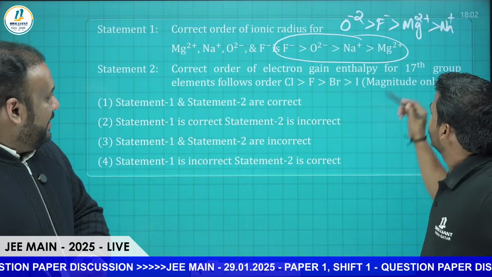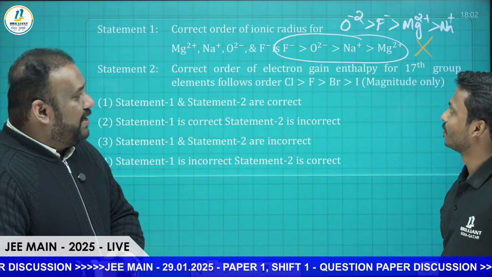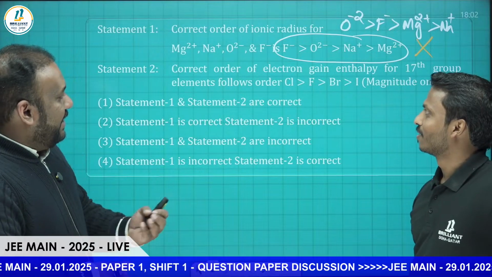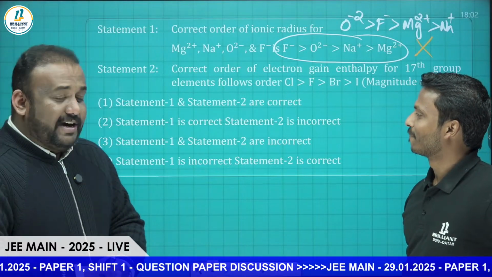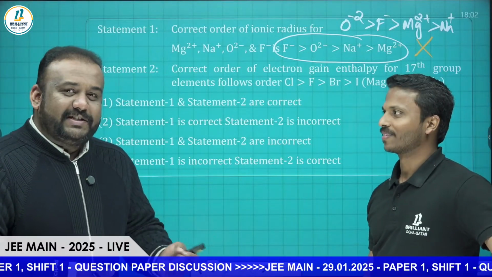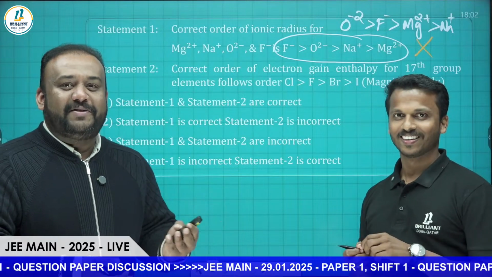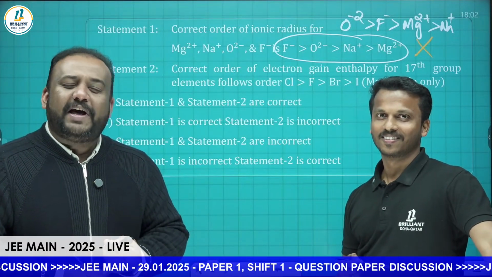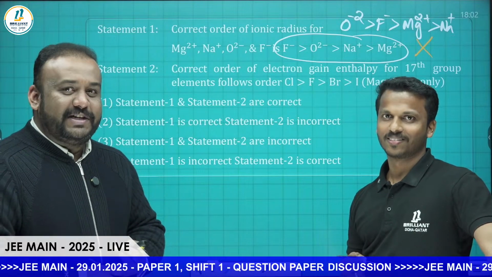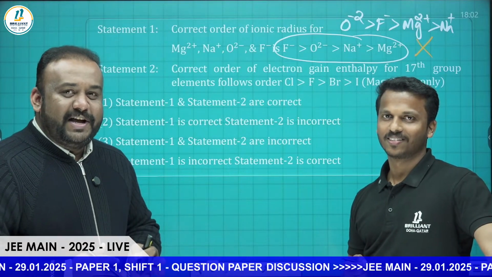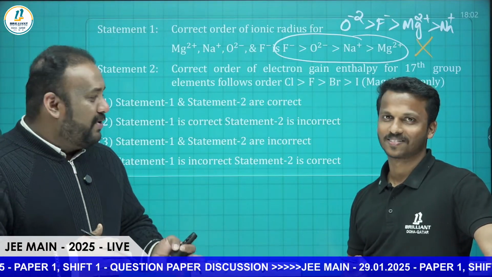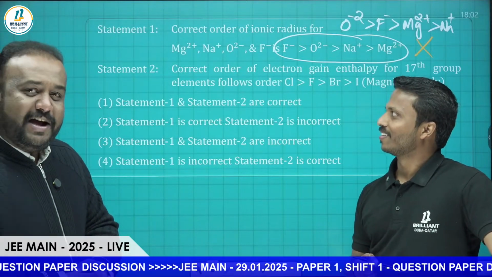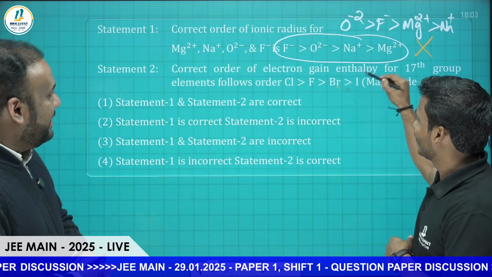Going to statement number 2: the correct order of electron gain enthalpy for 17th group elements follows the order Cl greater than F greater than Br greater than I. In all the previous discussions of chemistry, I think we have insisted and repeated many times the electronegativity of halogens and electron affinity of halogens. It's a very frequently asked question. You know that chlorine has more electron affinity than fluorine, which is greater than bromine, which is greater than iodine. So I think statement 2 is correct.